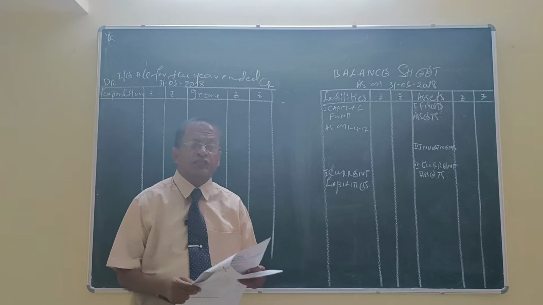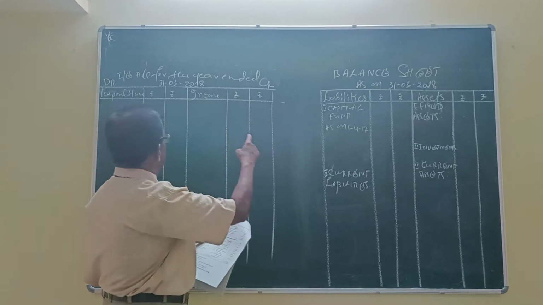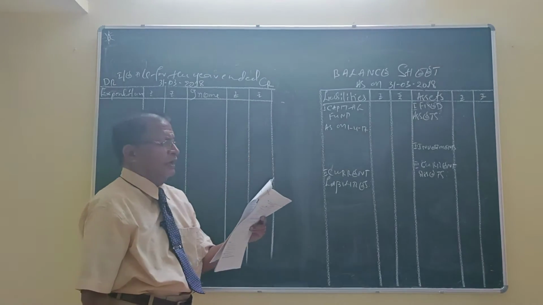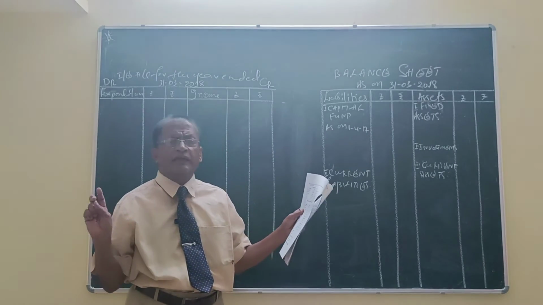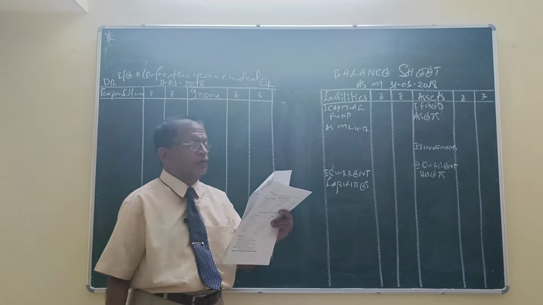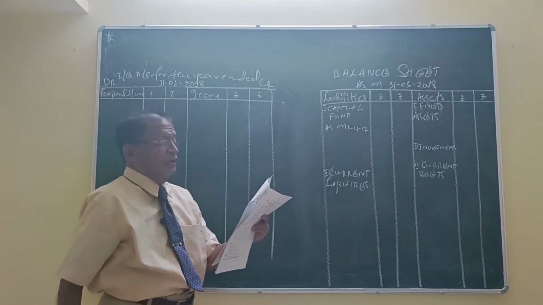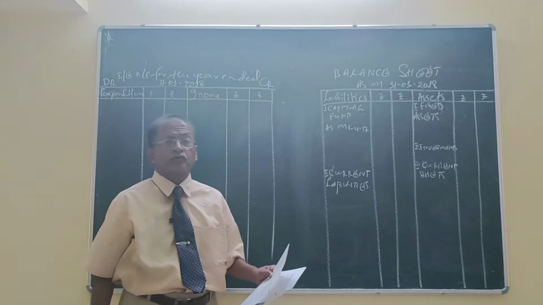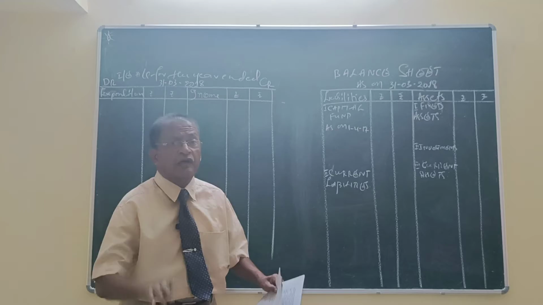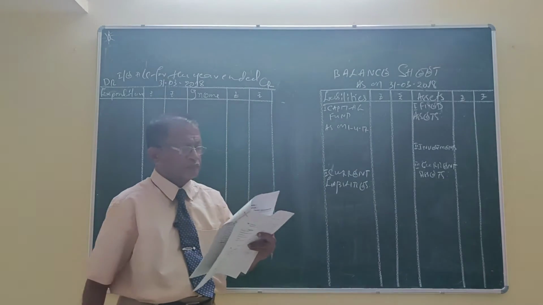Next one, receipts and payments account for the year ending 31/3/2018. I have written the heading also. Come to the item, balance brought down, it is the opening balance, should be ignored. Subscription 2016-17 is already over. 2017-18 current year amount should be credited to income and expenditure account. 2018-19, rupees 4,200 is received in advance. It will be shown in the balance sheet under the heading current liability.